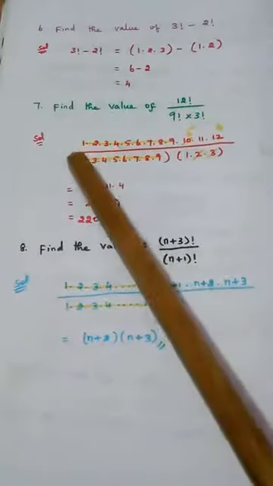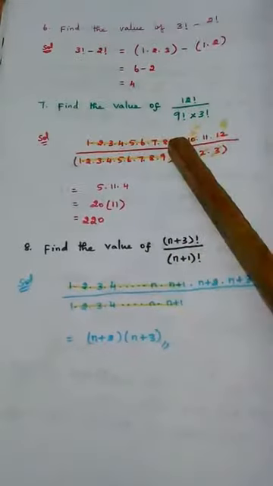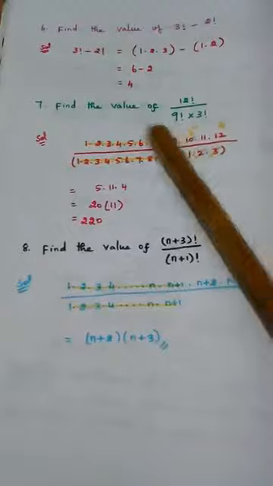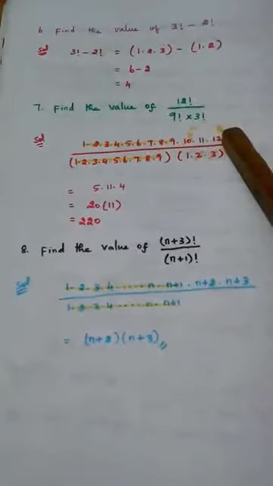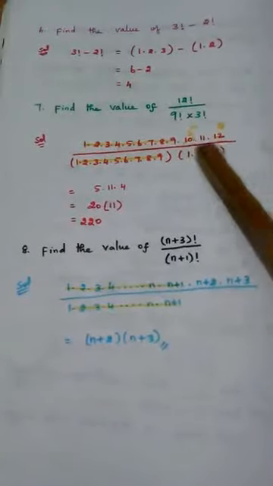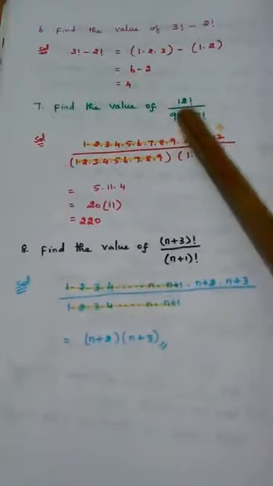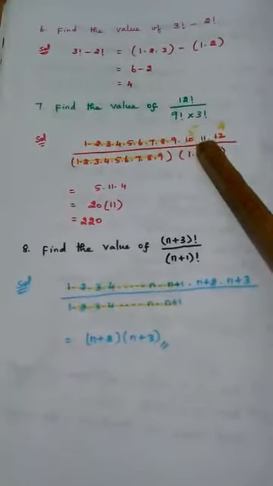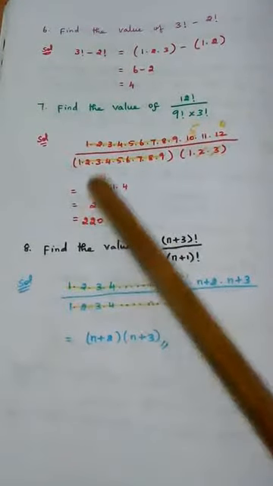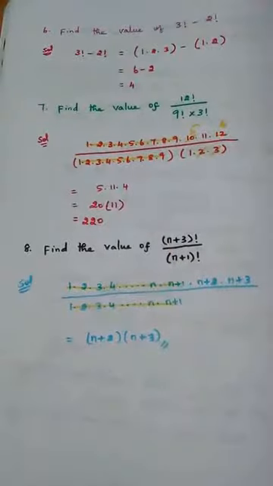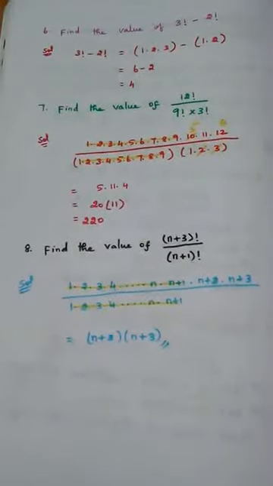Now if you see 1, 2, 3 up to 9, here also 1, 2, 3 up to 9. So up to this, this gets cancelled. What is remaining? 10, 11, 12. What is remaining here? 2 and 3. 2 gets cancelled with 10, 3 gets cancelled with 12. So it becomes 5 and 4. So remaining is 5, 11, 4. 5 into 11 into 4. 5 into 4 is 20 into 11. 11 into 20 is 220. These are all simple calculations. You have to multiply properly.